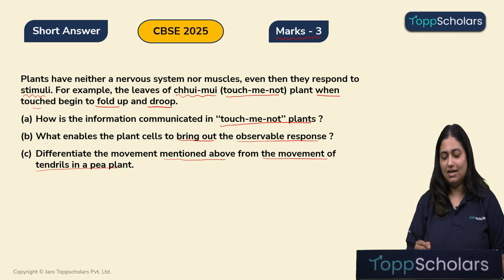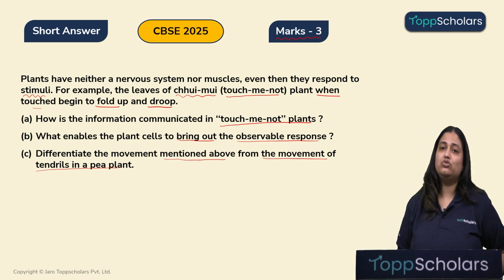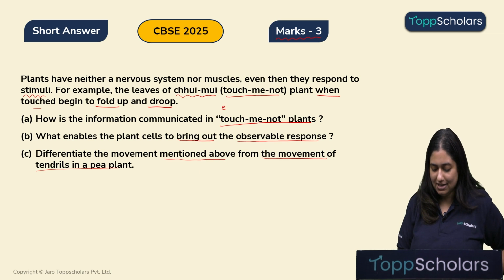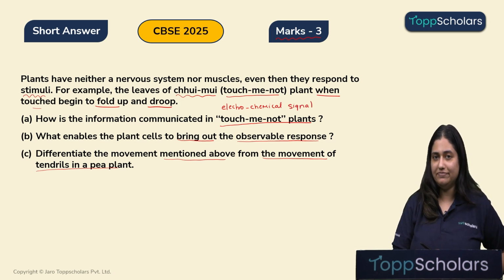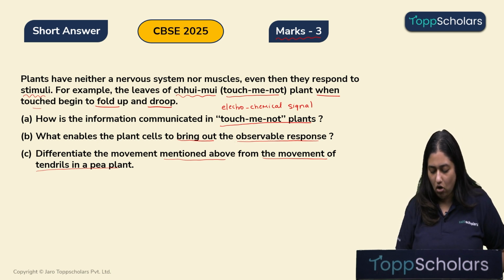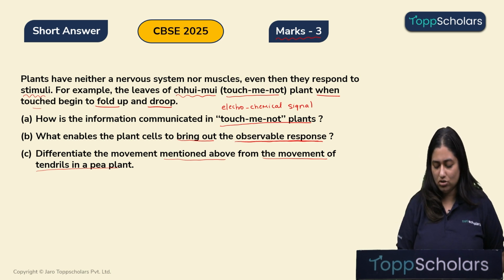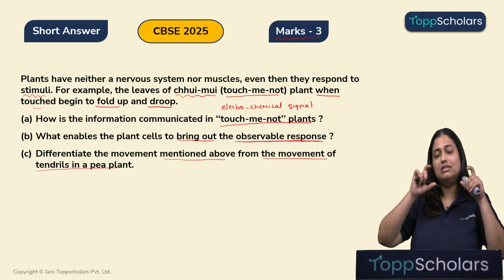Alright, children. So, let's start answering this question. First is, how is the information communicated in the touch me not plant? Children, it is by sending the electrochemical signals from the point of stimulus to the other parts of the leaves. Next question, what enables the plant cells to bring out the observable responses? They are producing some movement because of the change in the turgor pressure. Like for example, children, the leaves may curl or the leaves may droop.